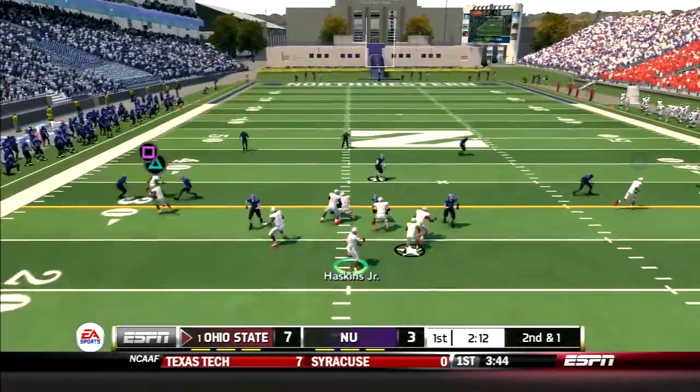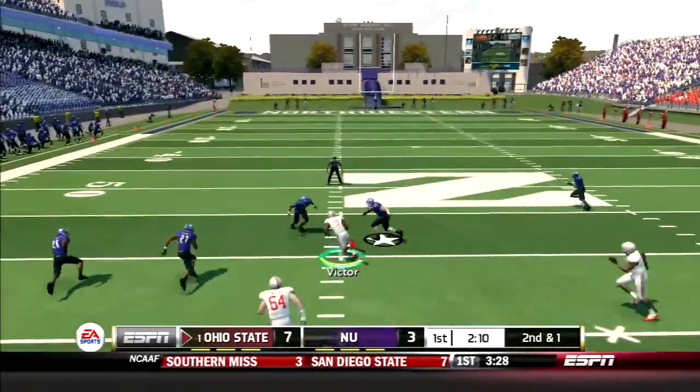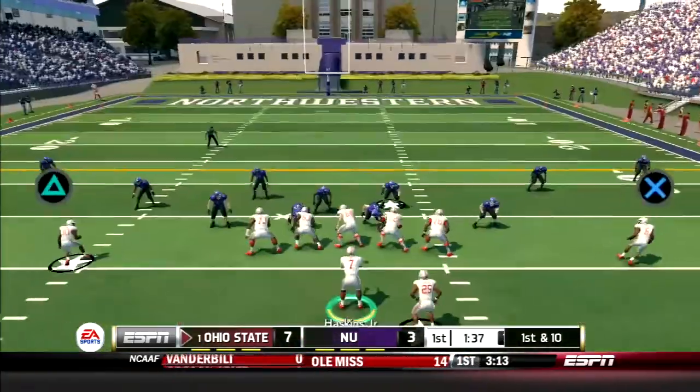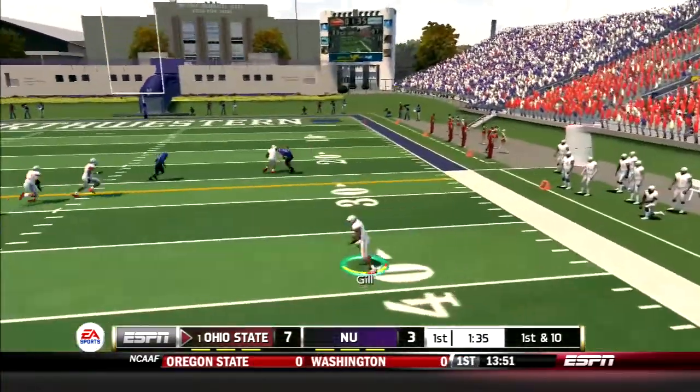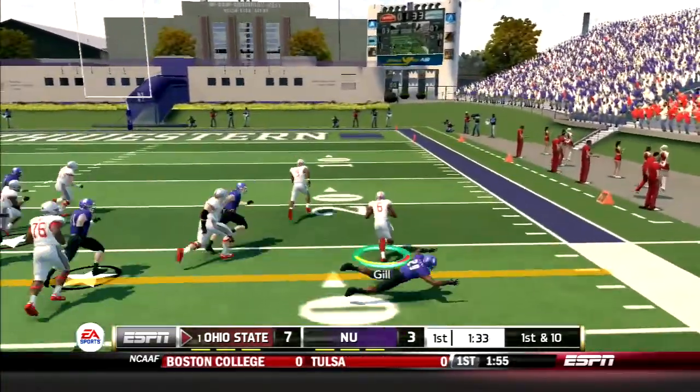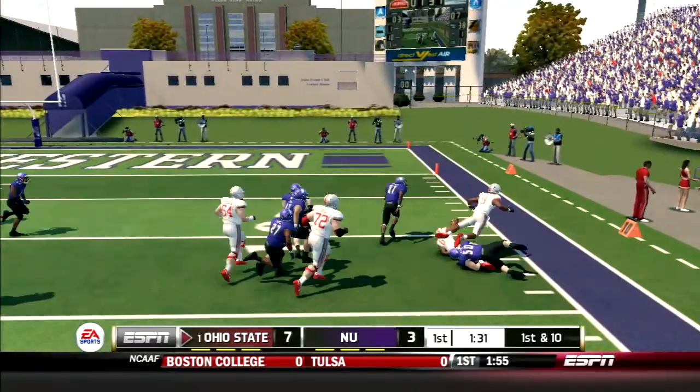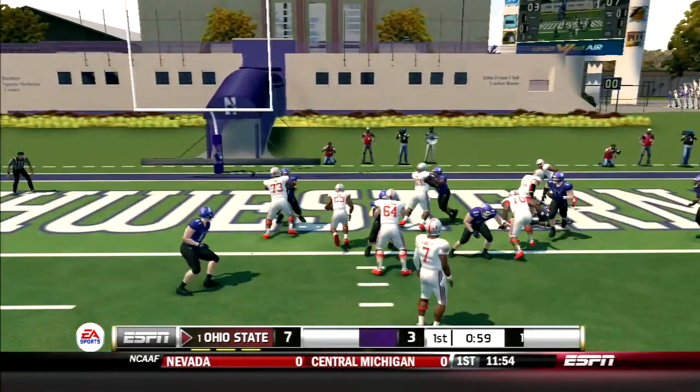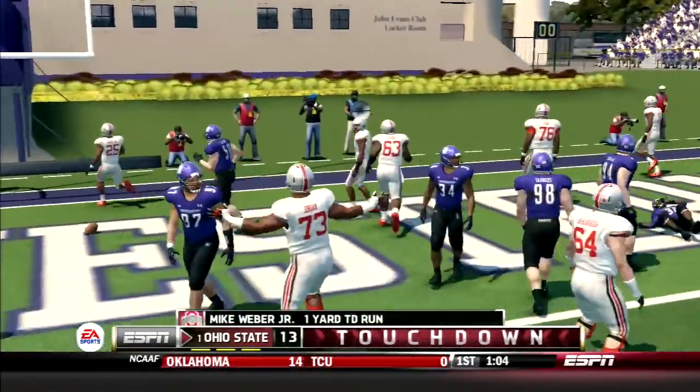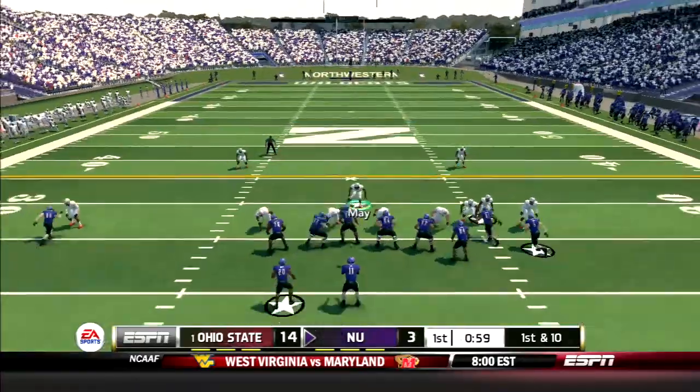Here comes the Buckeyes offense. Haskins hits Ben Victor for a gain of 14 in the first down. Then Haskins finds Jalen Gill on the wide receiver screen. He puts a move on a defender and picks up 25. A few plays later, Mike Weber walks into the end zone. Ohio State up 14-3. Wildcats back on offense.